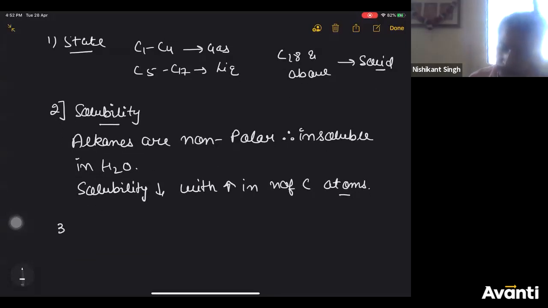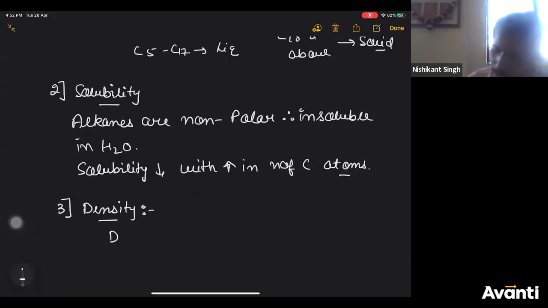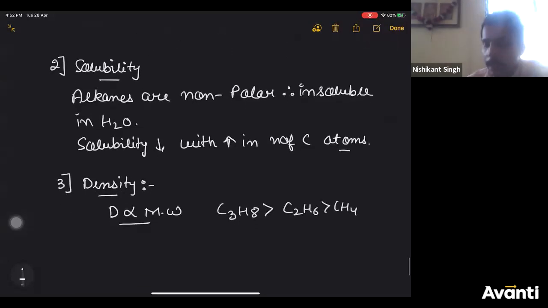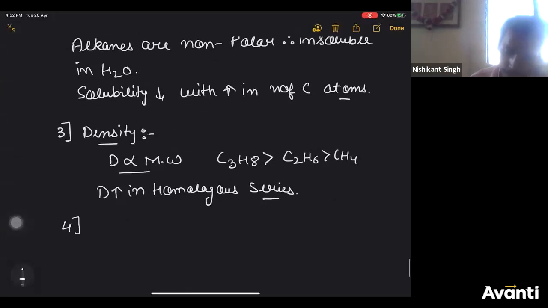Now, the third property is density. If you talk about density, density also increases. Density is directly proportional to molecular weight. So simply I can write propane, C3H8, has more density than ethane, which has more density than methane. So down a homologous series, density increases. Now the most important one, where you'll get questions from, is boiling point.